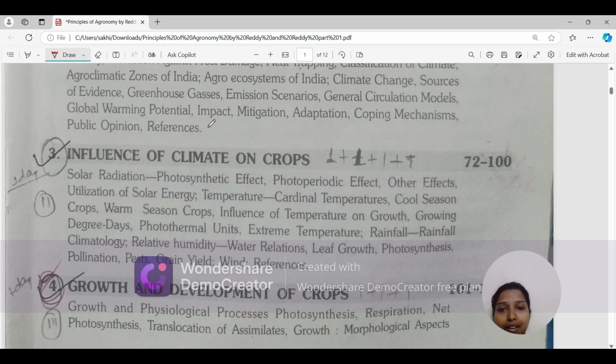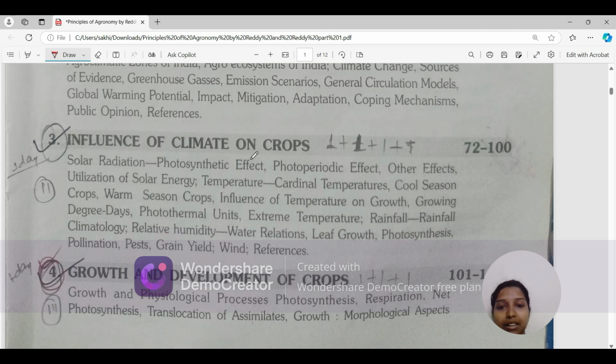Third is the influence of climate on crops. When you study this chapter for the first time, it will take you some time, and there are some things to memorize in this chapter. I will tell you what you have to read and what not to read. So you just have to watch the videos and read accordingly, okay? Because in this book, Principles of Agronomy by Reddy and Reddy, there are many things which are of research importance.